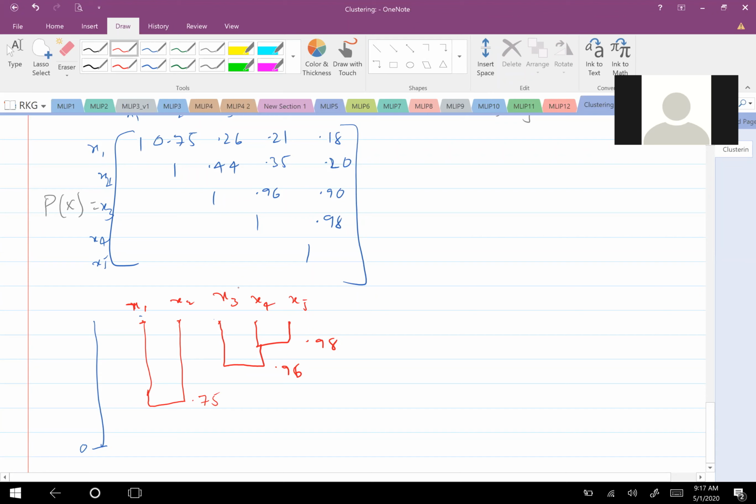This cluster has to be clustered with this cluster, but with how much value of similarity should I cluster? No, how much? 0.44, is it fine? 0.44, right? Yes, sir. Yeah, with 0.44, this is x1, x2, and this is clustered with this x3. So it is 0.44.